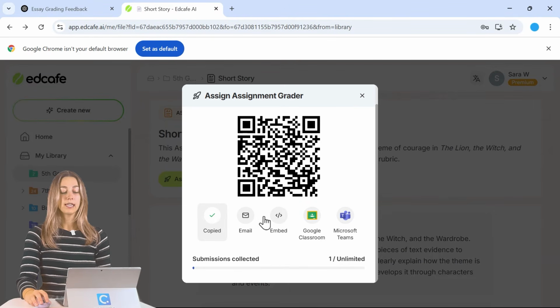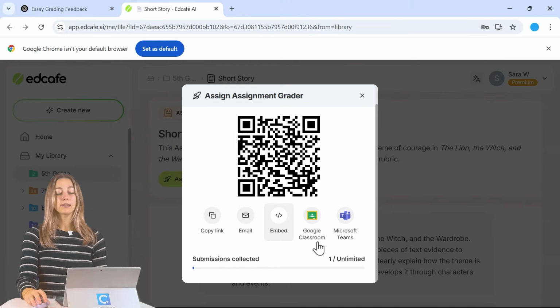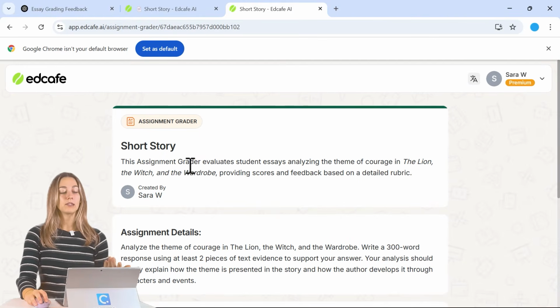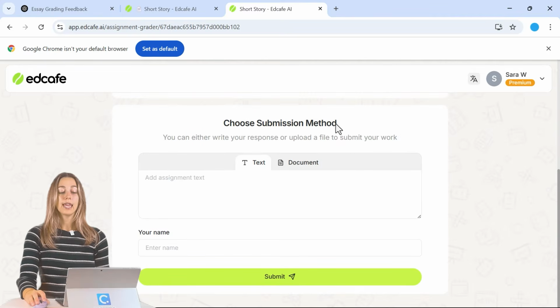So we can copy this link. You guys can also embed it into your LMS or share it via Google Classroom or Microsoft Teams. So if we share it here, it adds that interactivity piece so that way students can do it. They can also choose a submission method of pasting in a text or uploading a document.